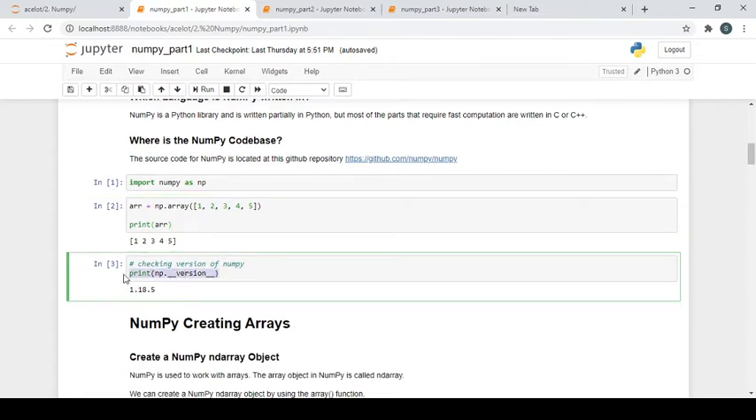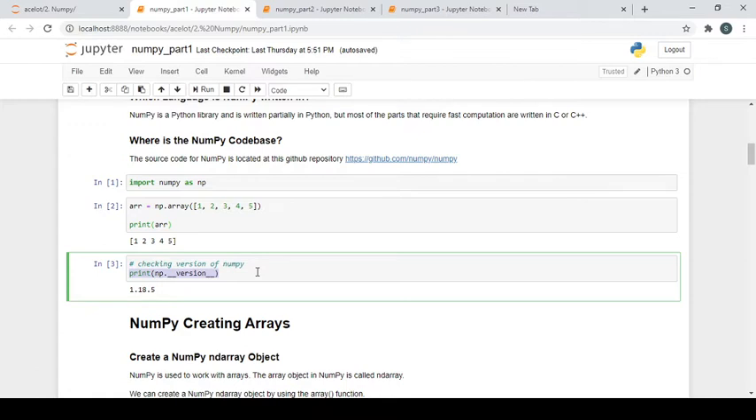We can check the version of NumPy in this manner. You download NumPy with pip install numpy, or download it from somewhere, and you can check the version, whether you're using the latest version or not, because the version keeps changing from month to month.